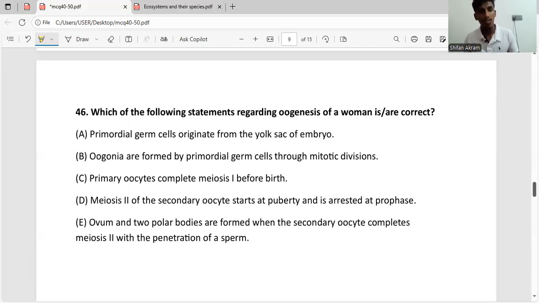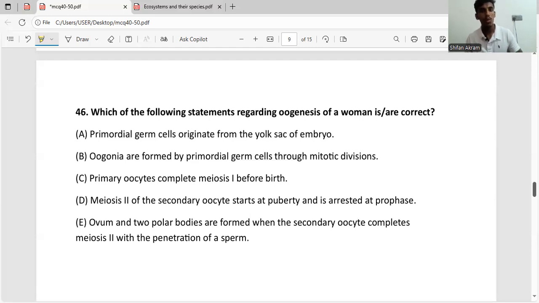Okay, now let's go through the 46th question. Which of the following statements regarding oogenesis of a woman are correct? Oogenesis is the process of the development of the egg in a woman, and the process starts in the embryo and stops, and it starts again at puberty, then stops again, then continues after fertilization. This process takes place throughout the life of a woman until about 40 to 45 years. So now let's go through the answers.